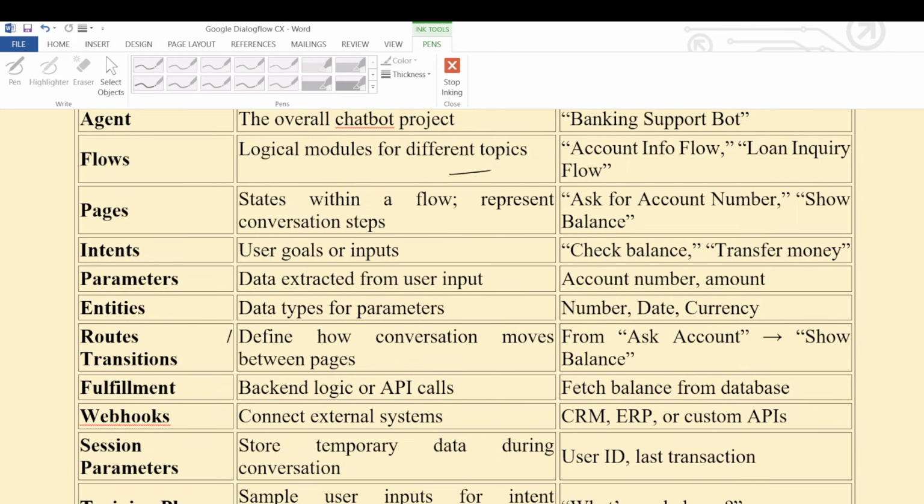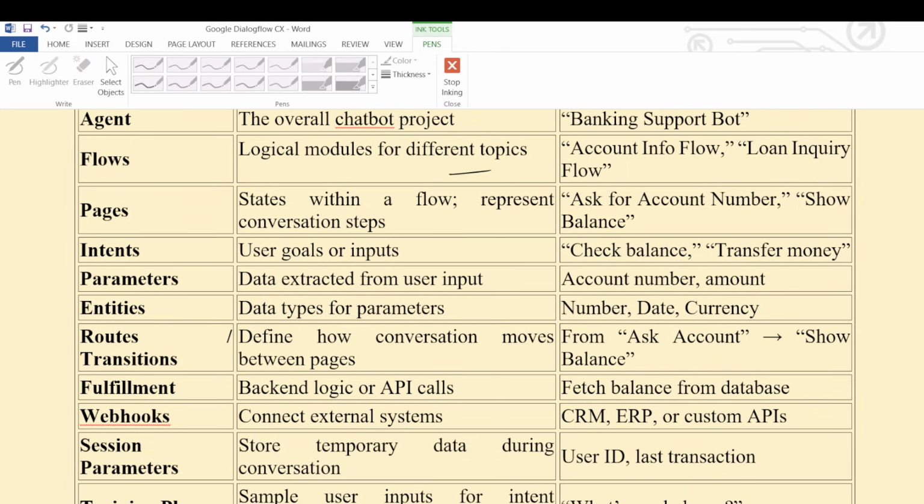Then only we will use JDBC connectors as well as REST API connectors. In that, APIs play a very, very important role. Fetch balance from the database: we need to fetch information or balance from the database and then show it to the customer.